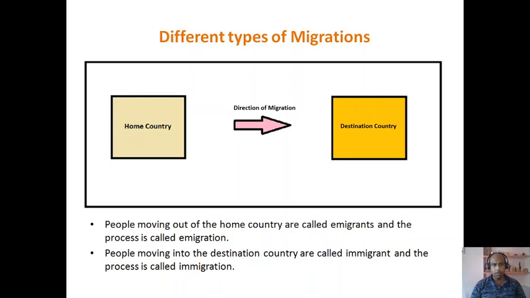So those people who are moving out of the home country are called emigrants, and the process is called emigration. And those people moving into the destination country are called immigrants, and the process is called immigration. So there are two kinds of migration: one is emigration, another one is immigration. The people who are doing emigration are called emigrants, and the people who are doing immigration are called immigrants.